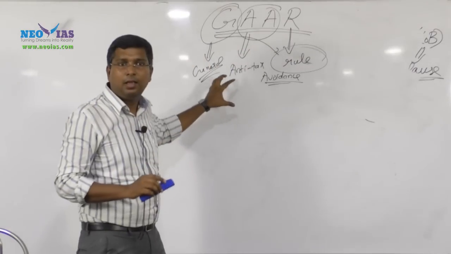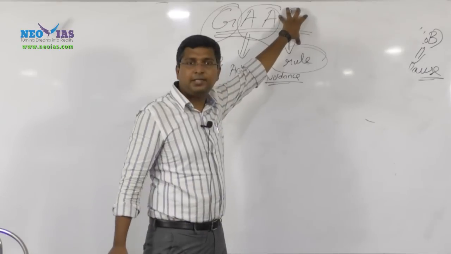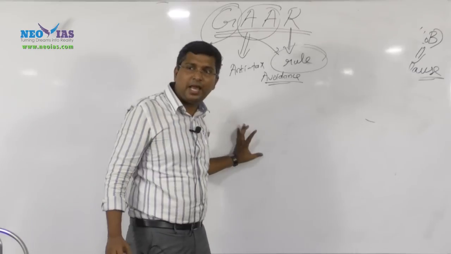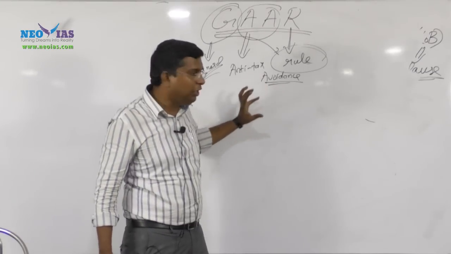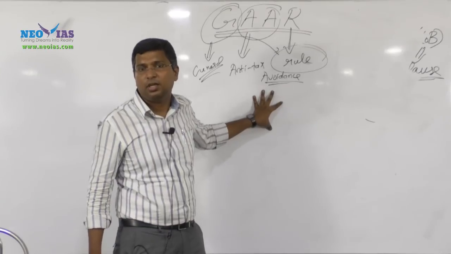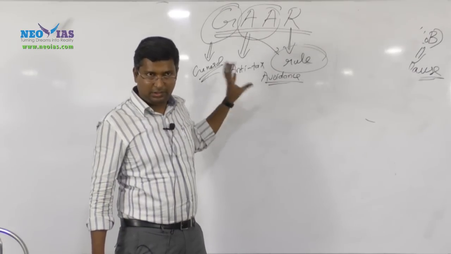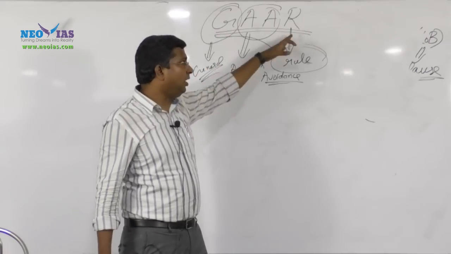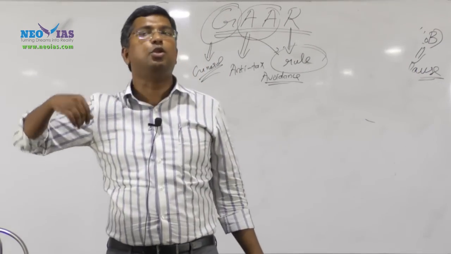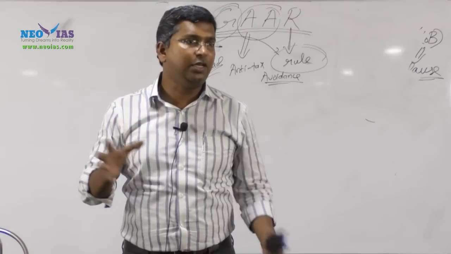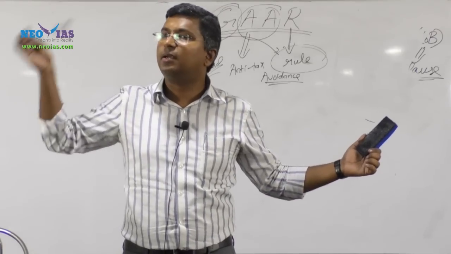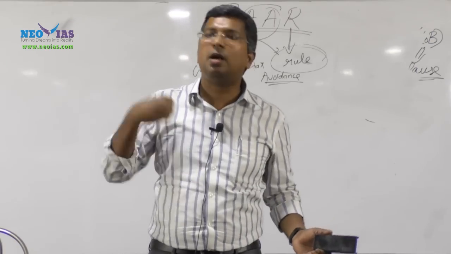GAAR is a rule which empowers the tax authorities to look into a transaction or arrangement to see whether there is any commercial substance to it. If there is not, it will impose tax. It is a general rule. It can look into any transaction or any arrangement. So it is a wider power given to the domestic tax authorities over transactions made by foreign companies.